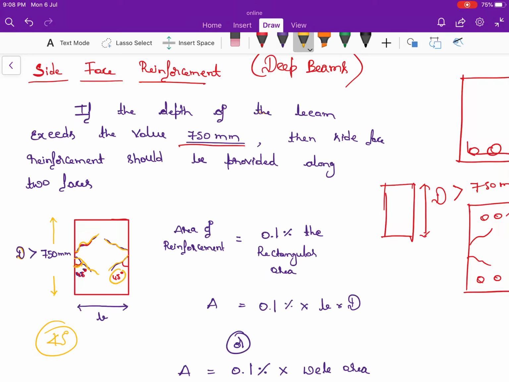Okay, then side face reinforcement should be provided along 2 faces, both the faces. Okay, not only single faces. This is one face and this is the second face. In both the faces you are going to provide the side face reinforcement.